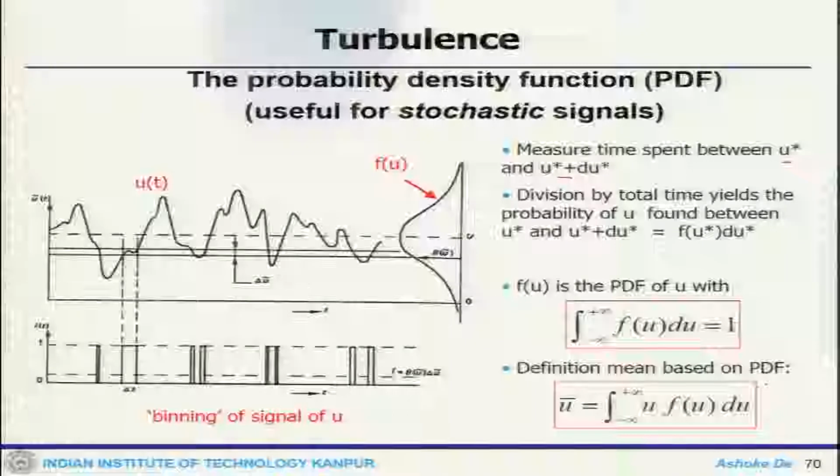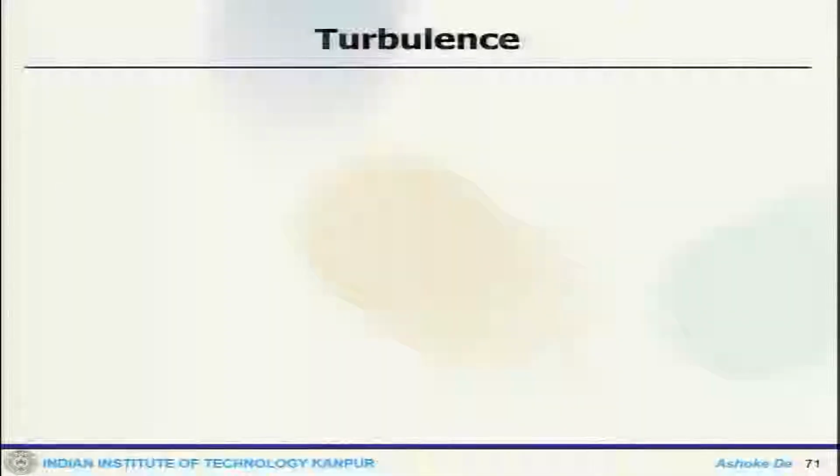Based on the PDF, we can get the mean velocity, which is the integral of u f(u) du. Now we can look at some of these statistical quantities.